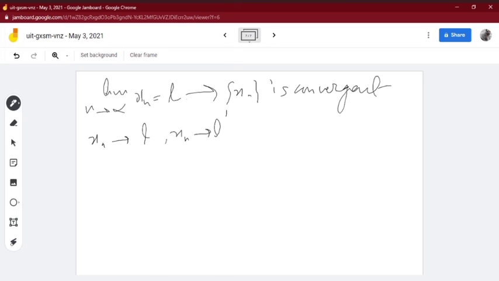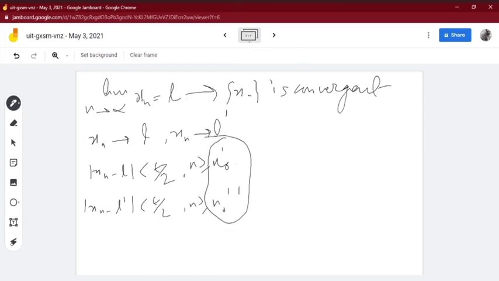Then from the definition we can say that |xn minus L| is less than epsilon by 2 for all n greater than or equal to n0 dash, and |xn minus L dash| is also less than epsilon by 2 for all n greater than or equal to n0 double dash. Let us take the maximum of n0 dash and n0 double dash.